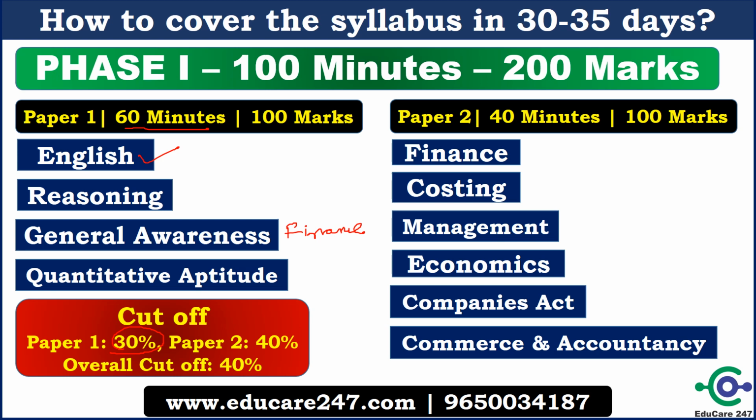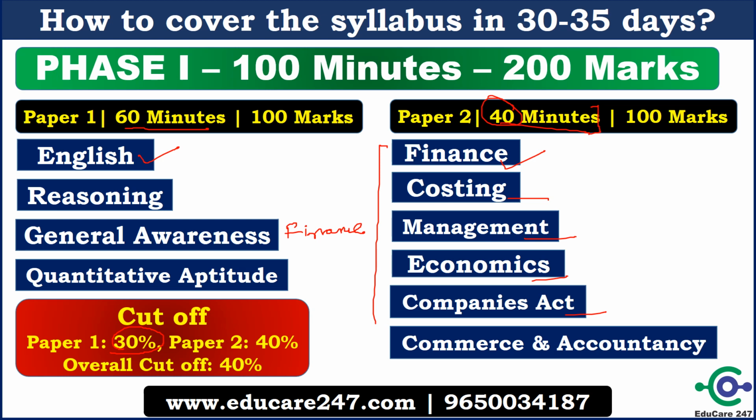Paper 2 will be finance, costing, management, economics, companies act, commerce and accountancy, and you will be given 40 minutes to solve this paper. So you can see that you have to cover lots of things, but in the examination you will be given only 40 minutes to solve this paper. So basically the questions will be of a very generic nature. Hardly any numerical question will be asked. Even if numericals are asked, they can be solved orally because time is only 40 minutes. So accordingly we have to plan our preparation, how you can go ahead.